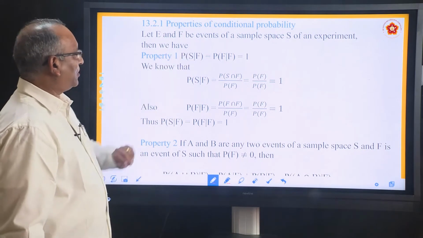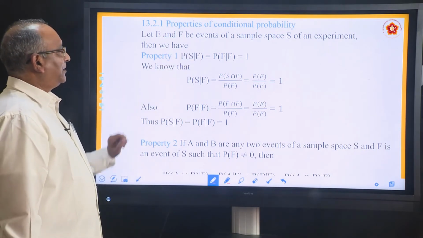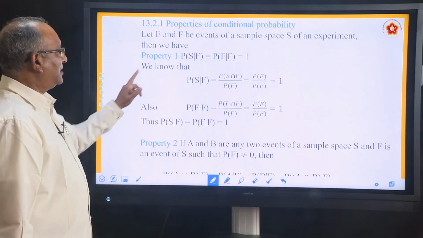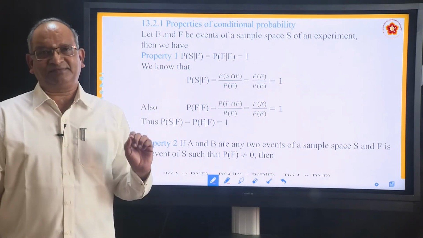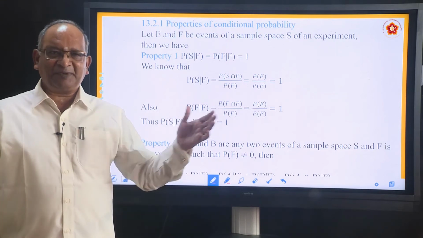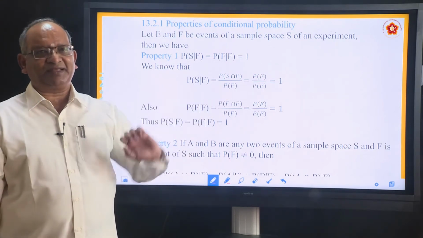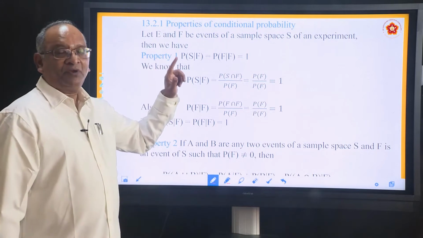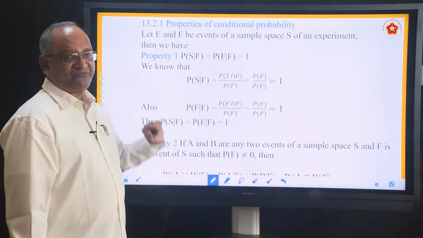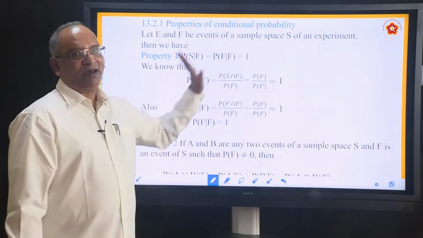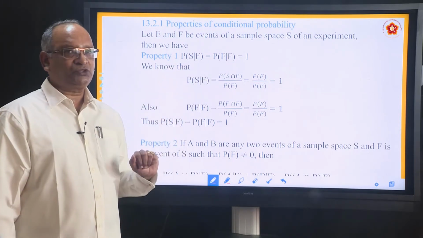Properties of conditional probability. What are the properties? First property, P(S|F). What is S? S is nothing but the sample space. Sample space means all those 8 elements which are there. So instead of E by F, if you put S by F, it is equal to 1. Why is it so?